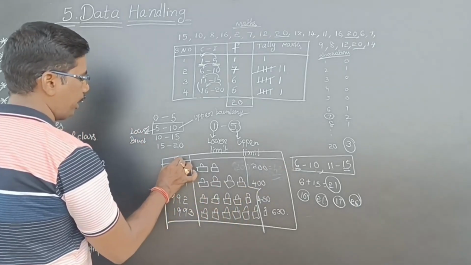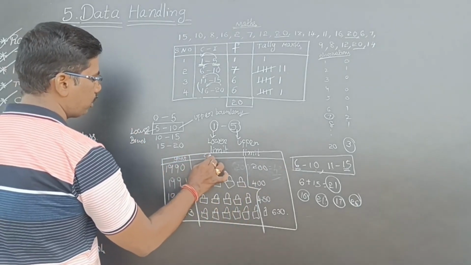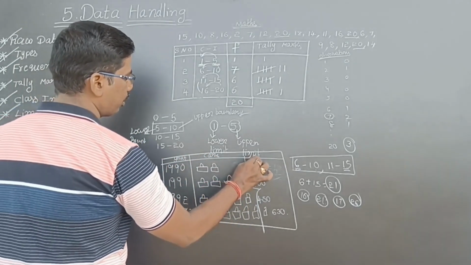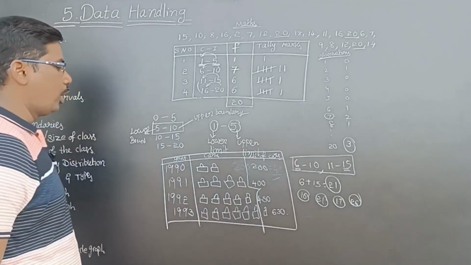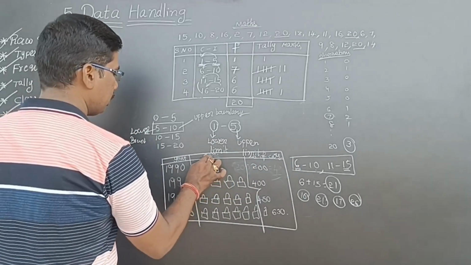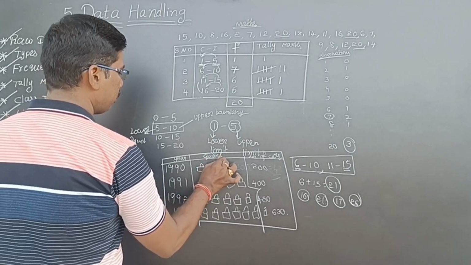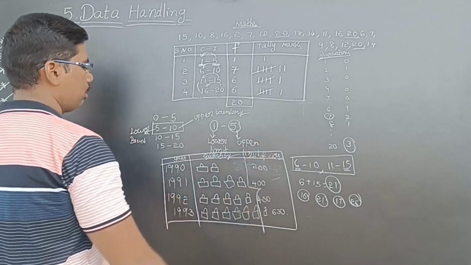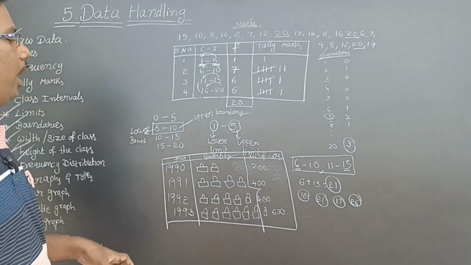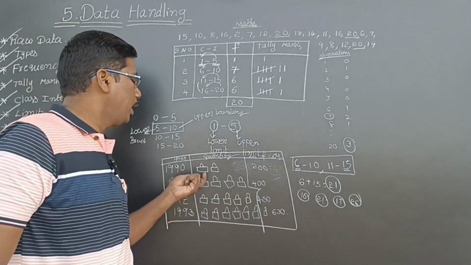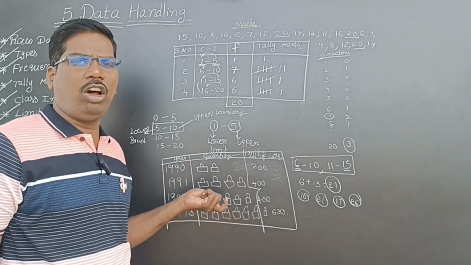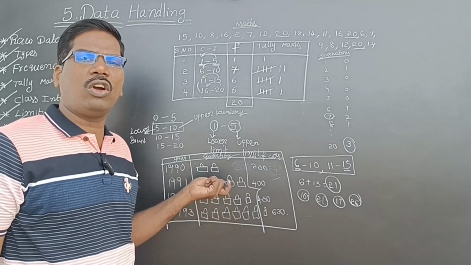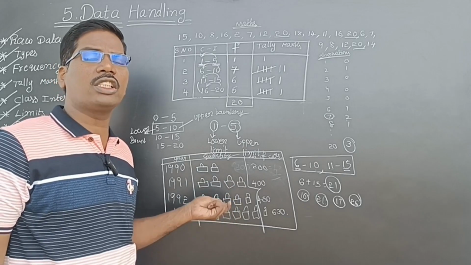Now they will write here year, cars, number of cars, or we can say quantity. See here, the data they have represented are years and pictures. The car pictures mean they manufacture cars.